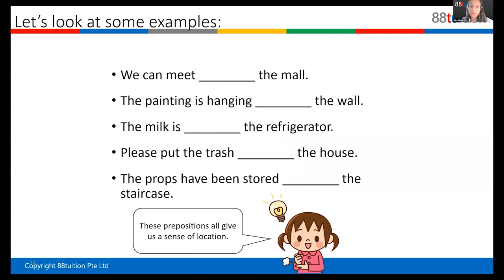At the mall, but don't forget to raise your hand, okay? Yes, the answer is at. Give yourself a point. Very good. So the answer is we can meet at the mall. At is a place preposition.